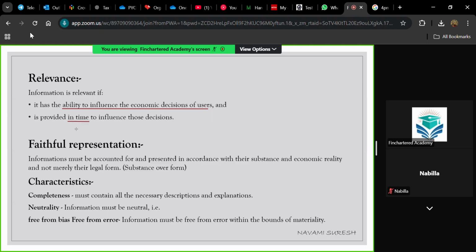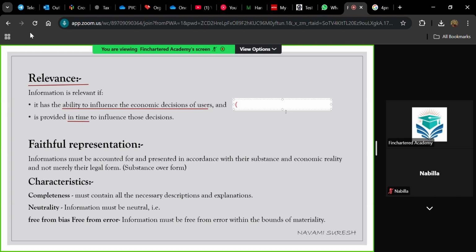So to be relevant, we have two conditions. The first one is this piece of information must have the ability to influence the economic decision of users. That is, it must be material in nature. And there is one more factor affecting the concept of relevance, which is the information must be available on time. It must not be outdated.